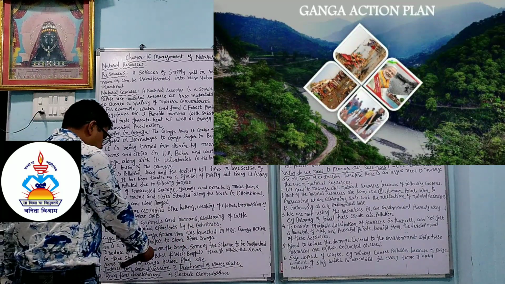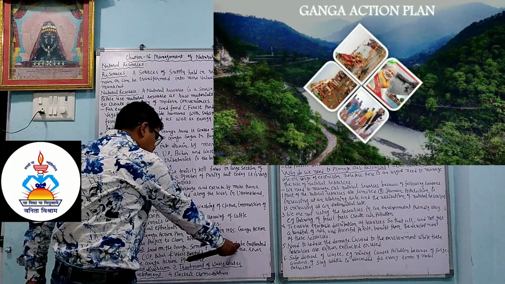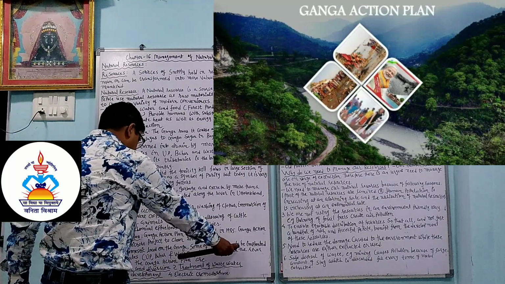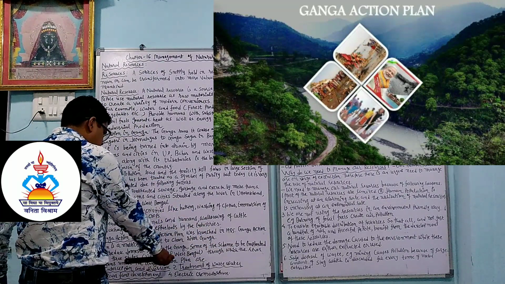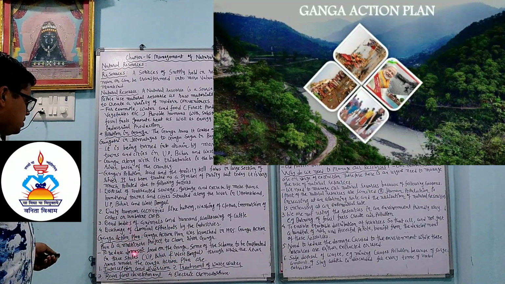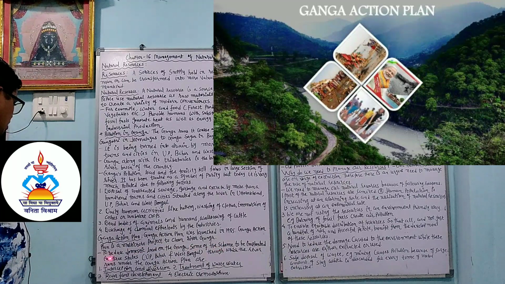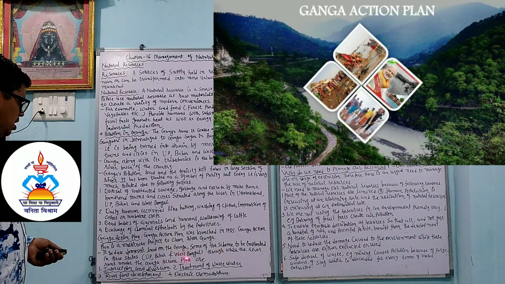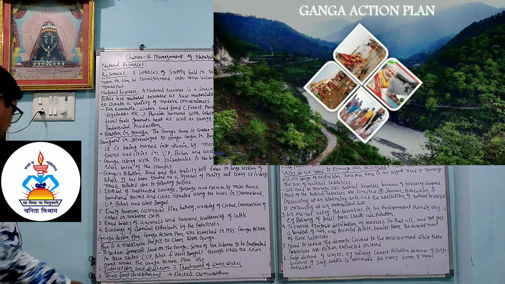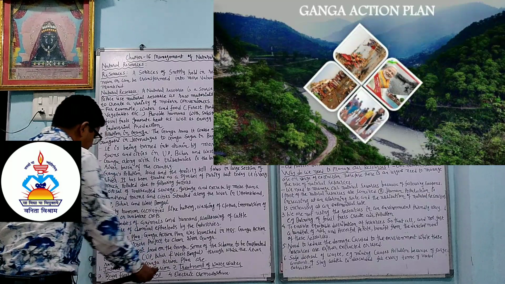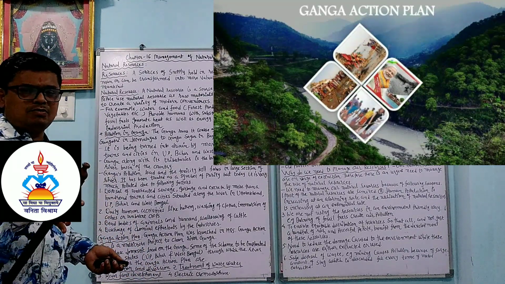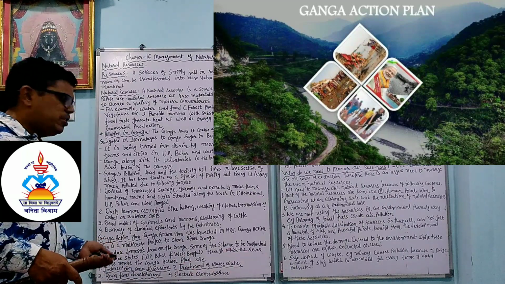To reduce the domestic load on the Ganga, some schemes were implemented in the three states UP, Bihar and West Bengal, through which the river runs, under the Ganga Action Plan. First is the interception and diversion. First we stop the current of the river and then we do the diversion of the Ganga river.